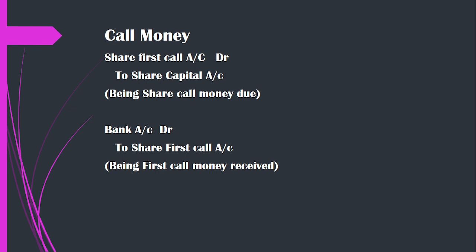The next stage is call money. Share first call account debit to share capital account. This is a due entry. When the shareholders are paying this amount, the entry will be bank account debit to share first call account. This procedure will be followed for the subsequent calls up to the third call.